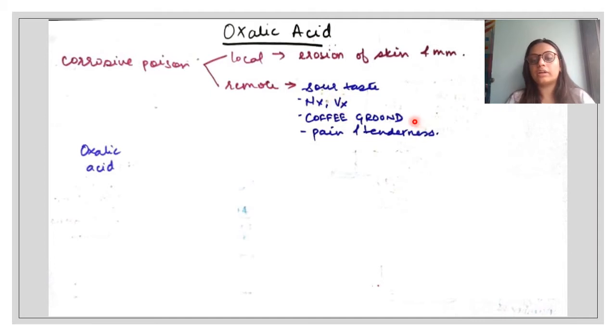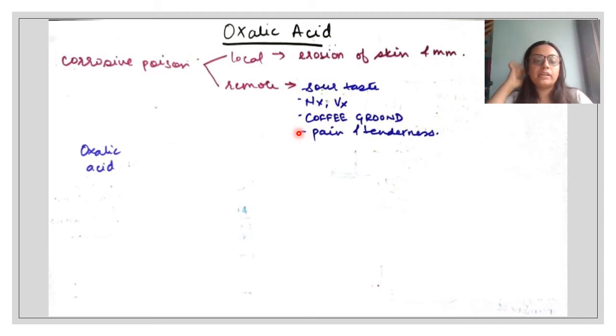Coffee ground is the color of the vomit because of blood and its decomposition, and simple here and there sourness in the taste, and pain and tenderness. These are simple symptoms of oxalic acid poisoning. You have to pay attention to these symptoms, and when we do the materia medica part of oxalic acid, we will understand that these are actually interlinked.